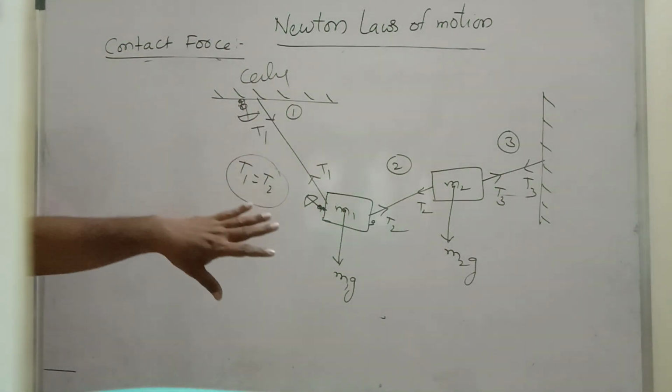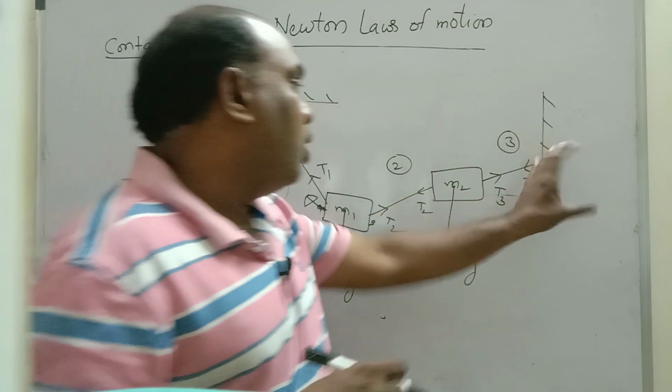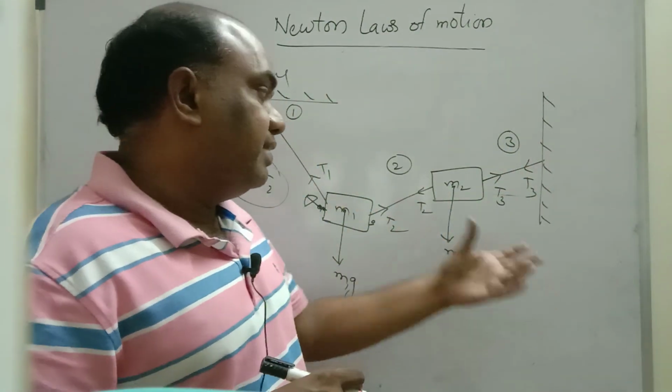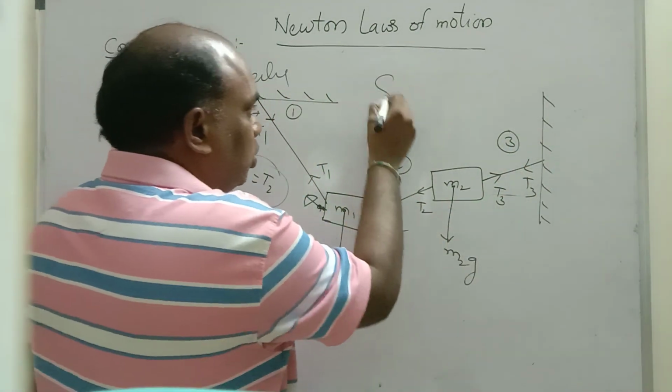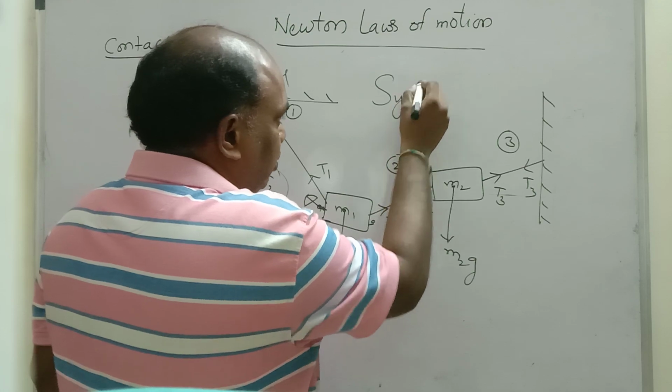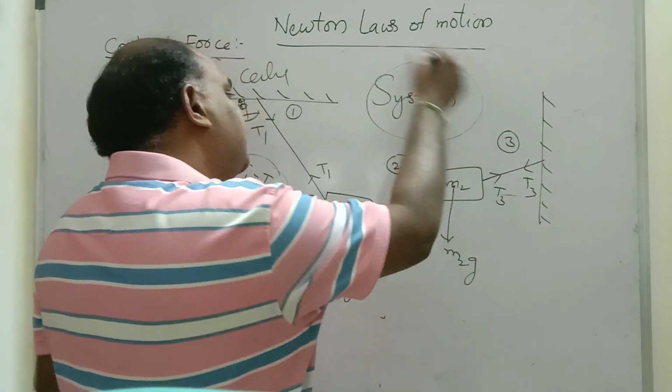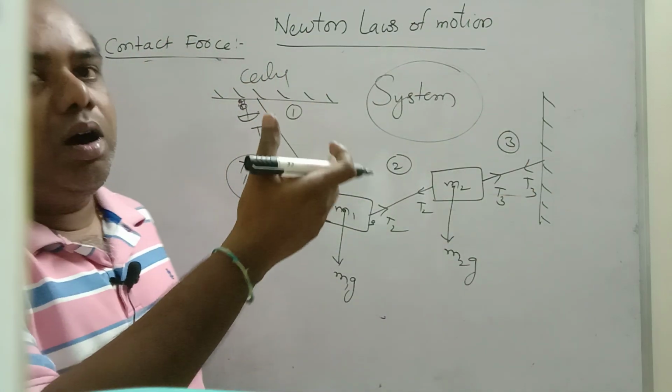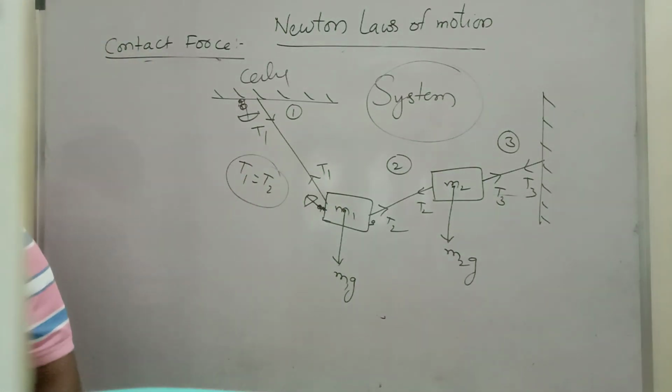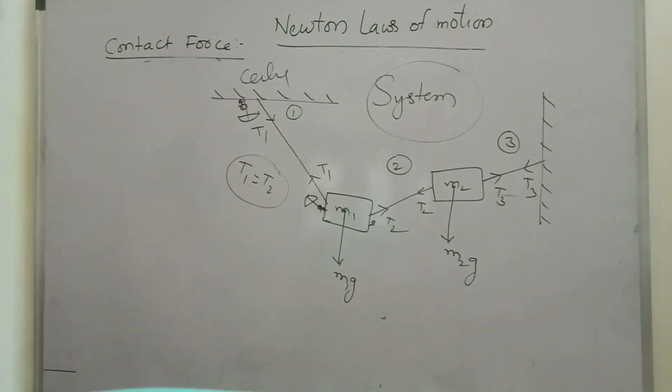This total thing is called a system. The ceiling, wall, 3 masses, and 3 strings combined are called this total. We call it a system. A system is the combination of all bodies. The combination of all bodies is nothing but a system.